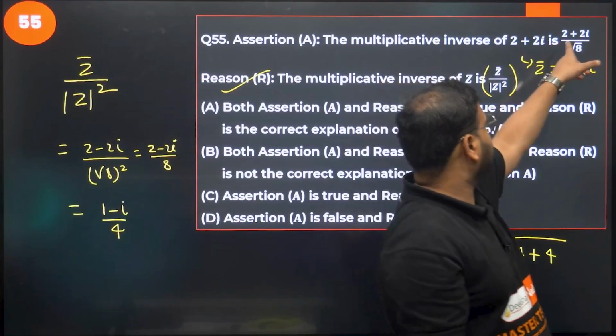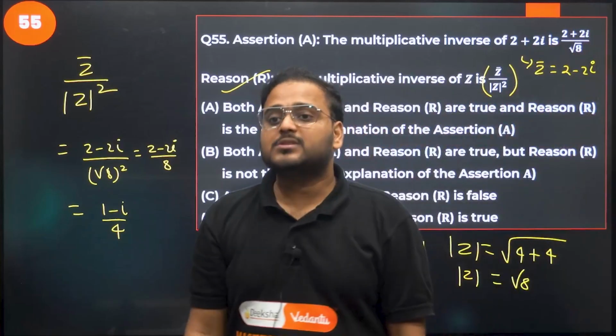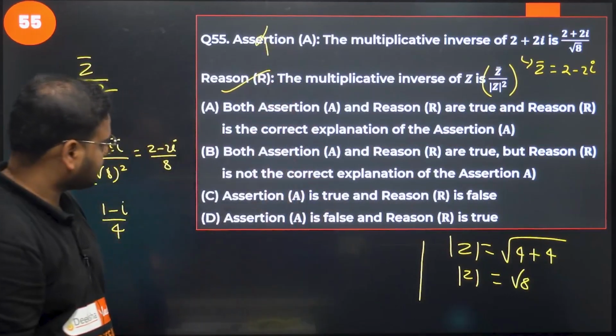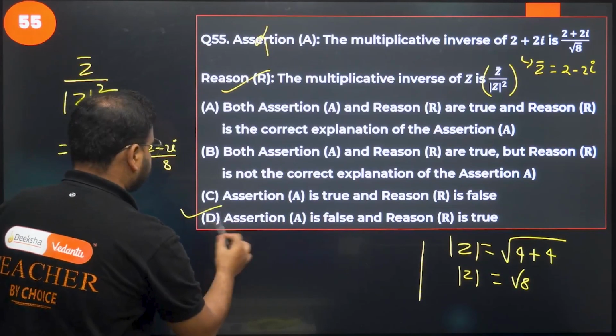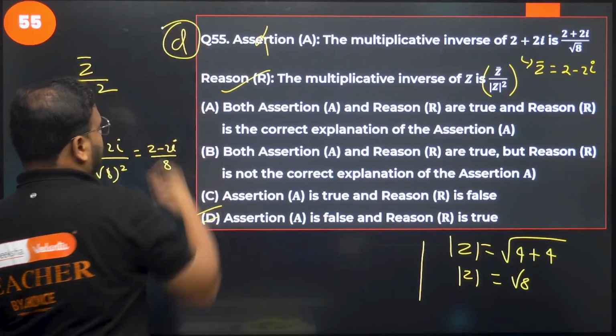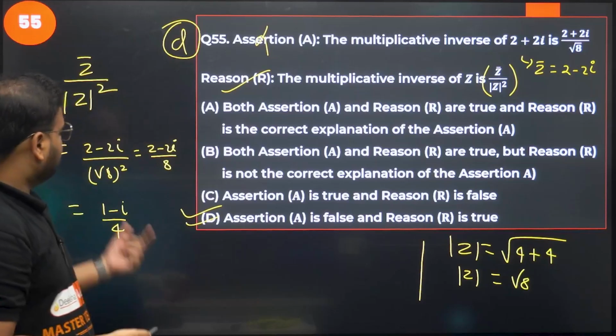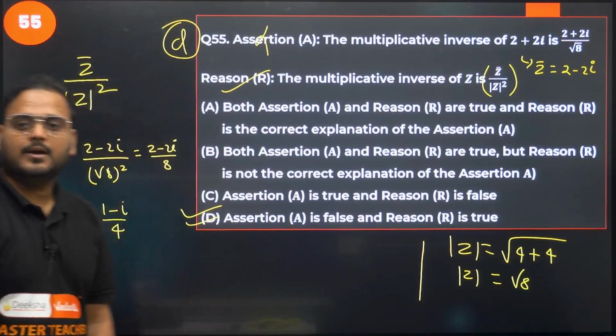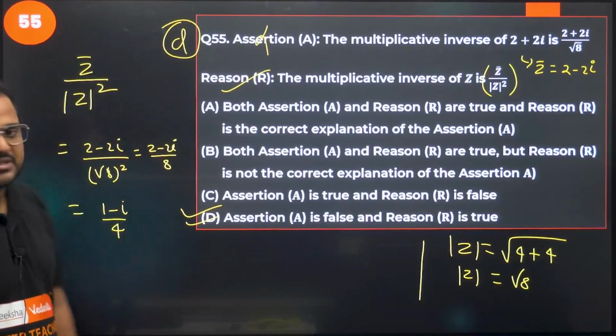It's not correct. It says 2 plus 2 root 2 plus 2i by root 8. Okay. So this is wrong. Option is D. Assertion is false and reason is true. Formula is right, but what they've given here in assertion is wrong. Okay. Clear? Visible? All good. Question number 55 is done.